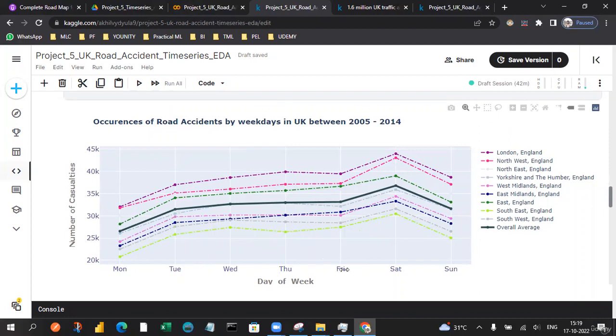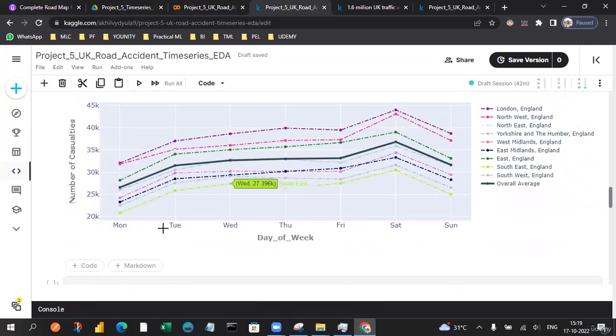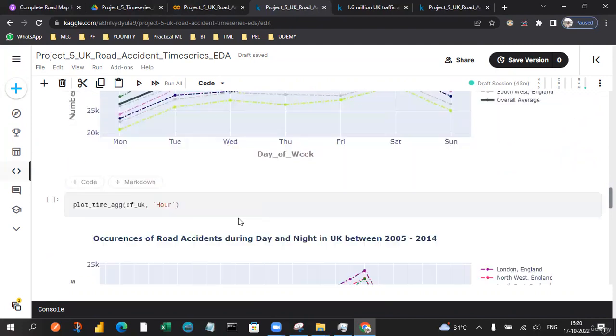You can see most of the accidents or casualties happen on Saturday, and also Friday. Friday and Saturday, but the peak value is Saturday, not Friday, when compared to all these values, and very low on Monday when compared to all other weekdays.